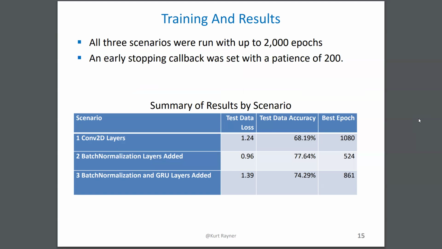As a result, the test accuracy of the convolutional layers for that model was 68%, but jumped about 10% adding just batch normalization layers. The addition of GRU, interestingly, lowered the accuracy a bit. And as I said, I think that may be a result of the way the convolution was fed in, but I'm not positive, as I think the authors actually put their convolutional layers at the beginning as well.